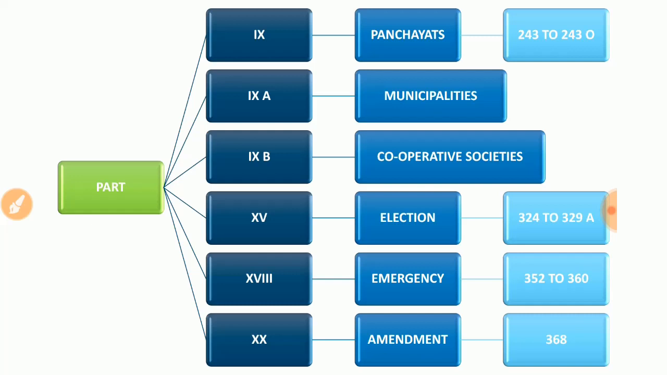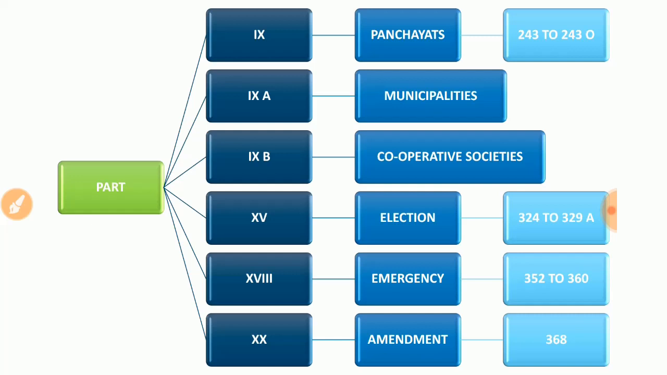And Part 15 talks about elections. Okay, it is in Articles 324 to 329A. So we have to remember this election point, very important. Why? Because lots of elections are going on right now in this country, as we compare with current affairs.